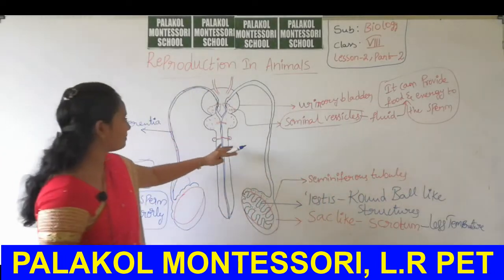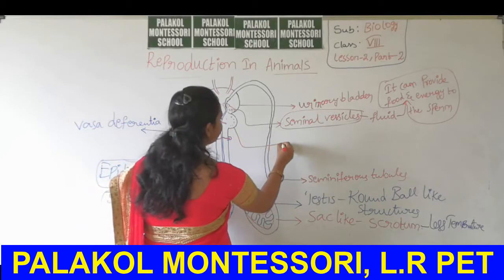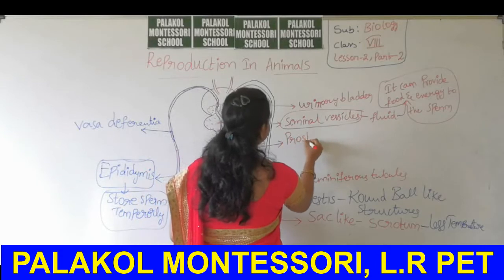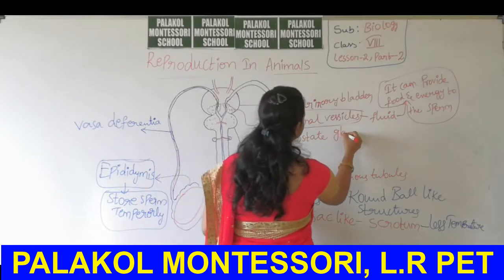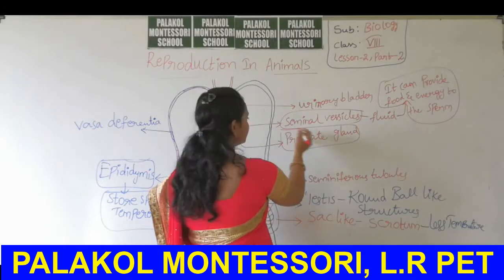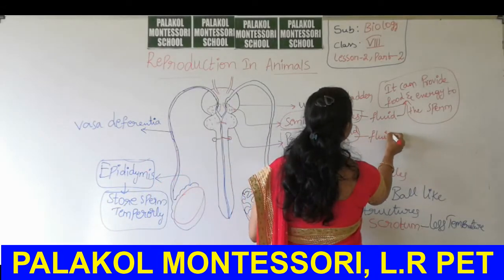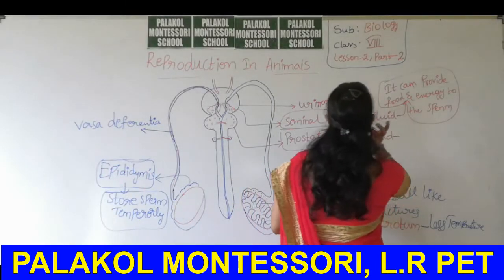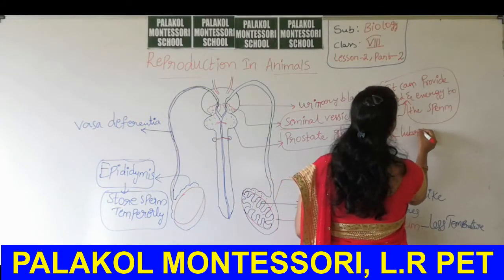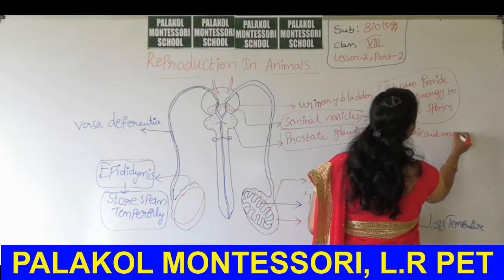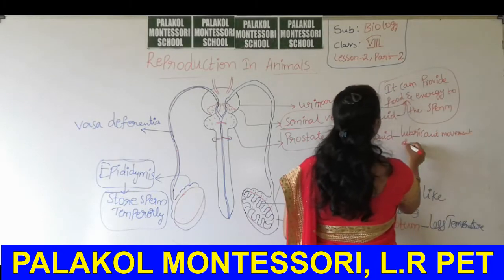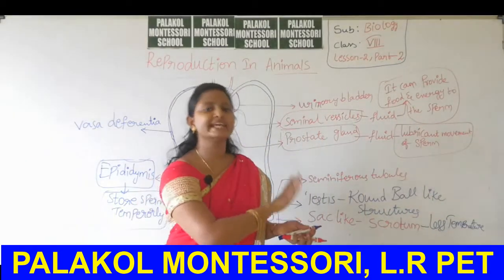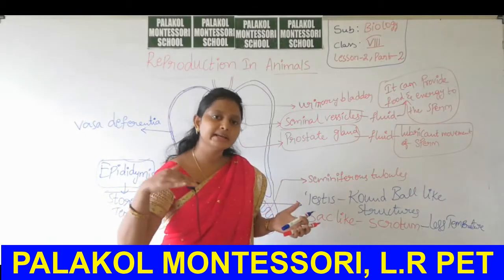Okay, below the seminal vesicle, another gland is present, that is called the prostate gland. This prostate gland also secretes a fluid. It is helpful as a lubricant for the movement of sperm. Lubricant means it can slide easily, it can move easily.